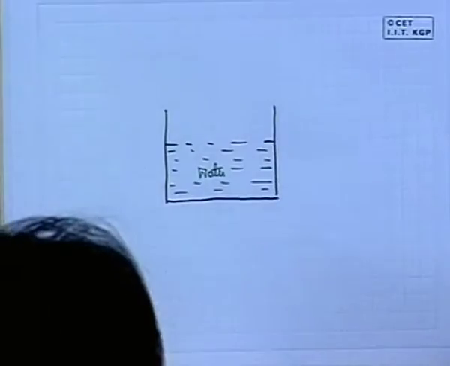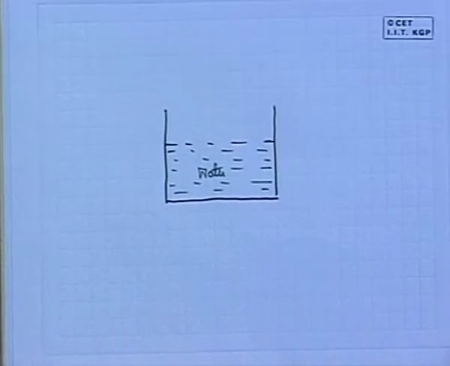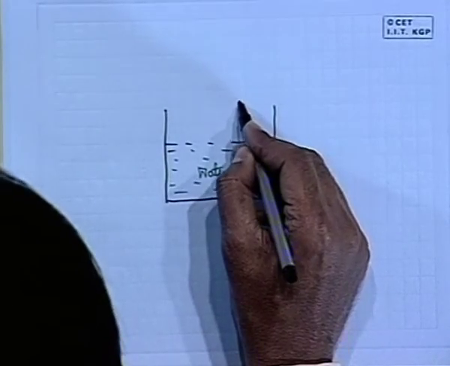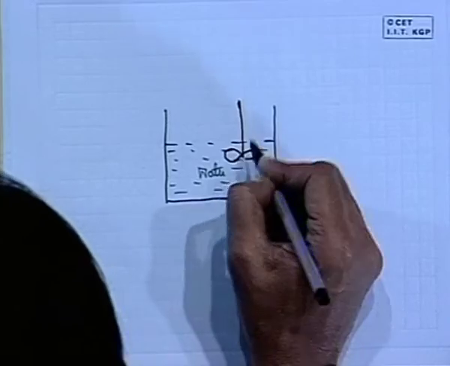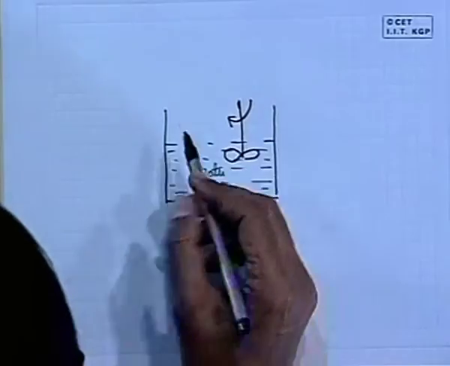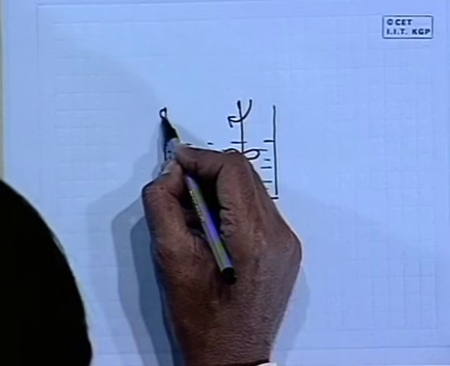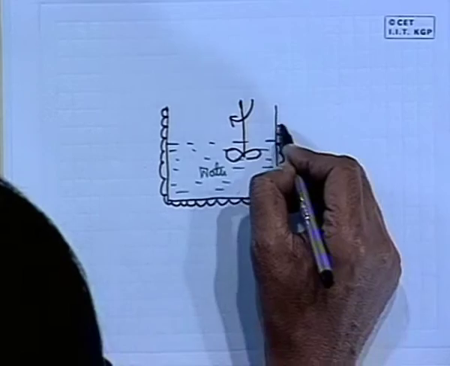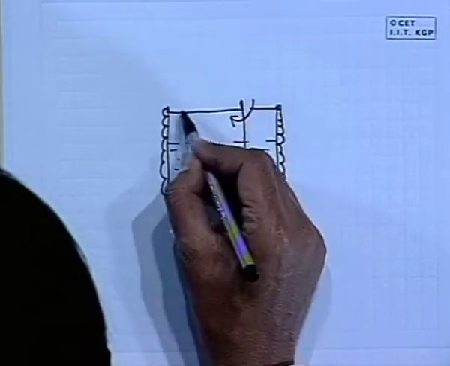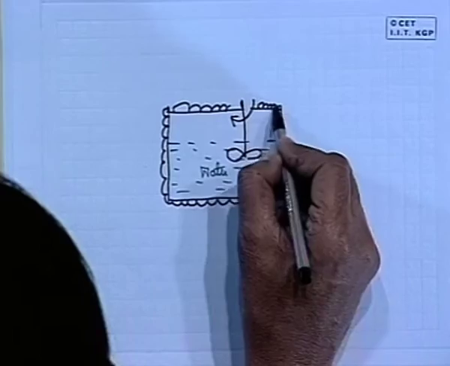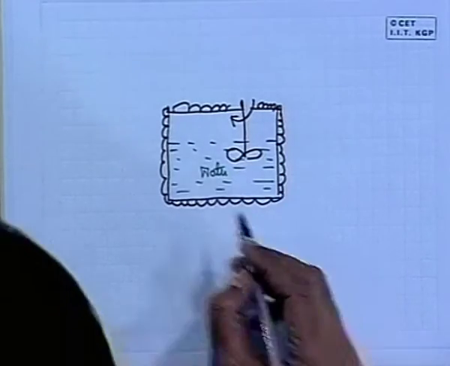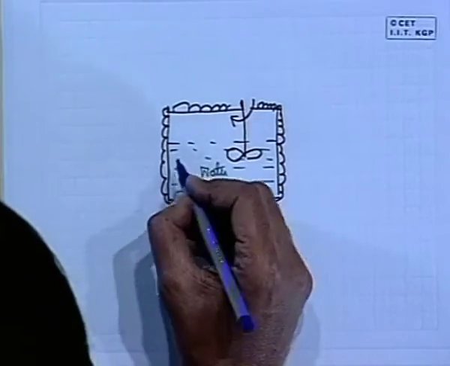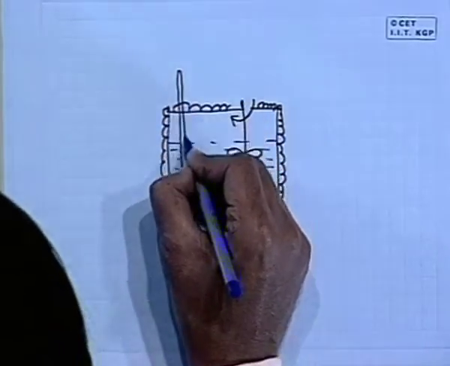And let a paddle wheel or a stirrer be rotated, and the entire system is insulated, no heat is being allowed to enter. Let this also be closed and insulated. You understand, everything I am not writing, let it be insulated. And let a thermometer be dipped into it. The way Joule did the experiment,